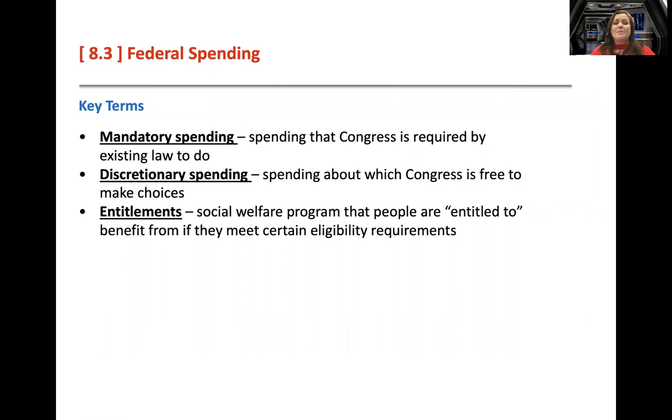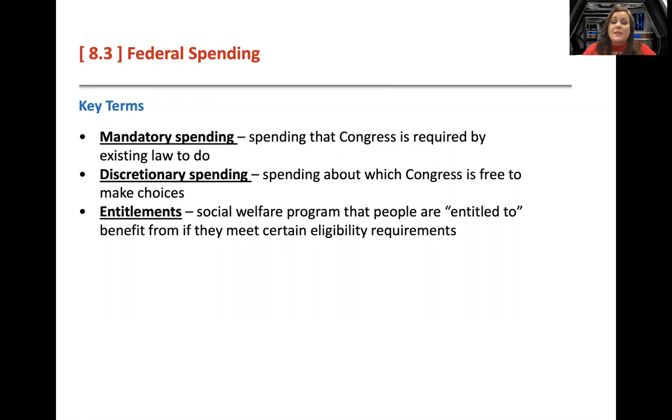The first one is mandatory spending. And this is spending that Congress is required to do by a law. Like Social Security is a law. We have to pay people Social Security. Welfare is a law. We have to pay people welfare if they qualify. There's certain things that we have to pay because there's a law on it.